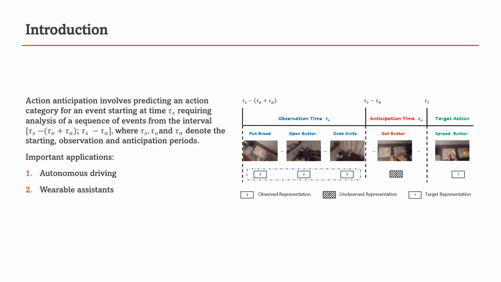Formally, given a starting time tau s, an observation time tau o, and an anticipation time tau a, the task of action anticipation involves predicting an action category for the action starting at time tau s, tau a seconds before it occurs, and by observing a sequence of events lasting tau o seconds.